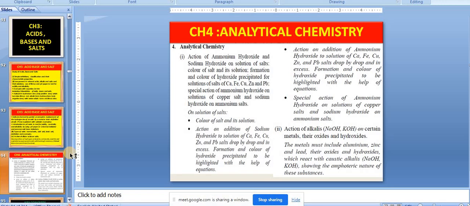The next chapter we are going to discuss is analytical chemistry. There we will discuss cation analysis and anion analysis. Cation means positive charge: copper 2+, ferrous 2+, ferric 3+, zinc 2+, lead 2+, calcium 2+. For these cations, the reactions with NaOH and ammonium hydroxide are very important: the observation with sodium hydroxide and the observation with ammonium hydroxide. Along with that, three amphoteric metals, zinc, lead and aluminium, and their reactions with bases like NaOH and KOH are all in the syllabus.